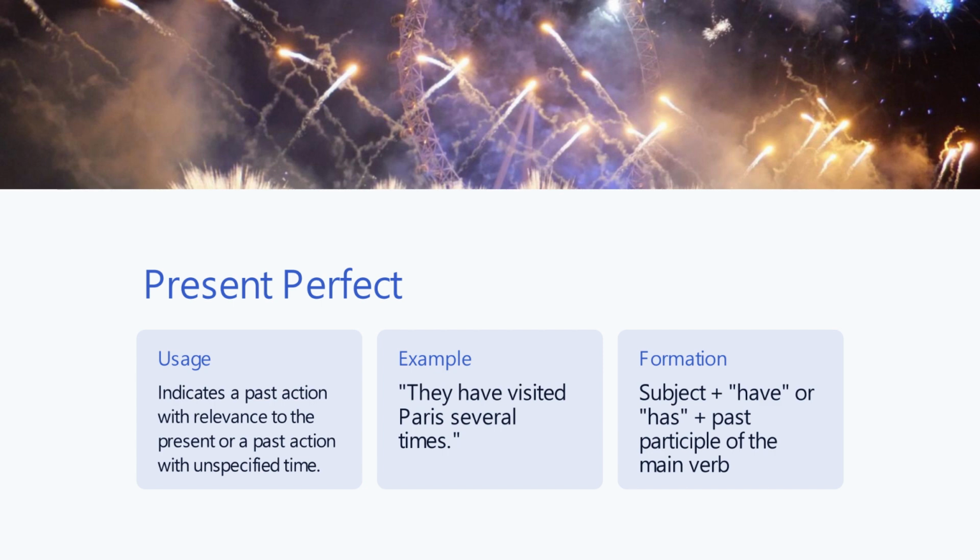How do we form this present perfect? To form present perfect, you need to have subject plus have or has plus the past participle of the main verb. So in our example, the past participle of the main verb is visited. The main verb is to visit. Now visited is the past participle of the main verb, which is visit.